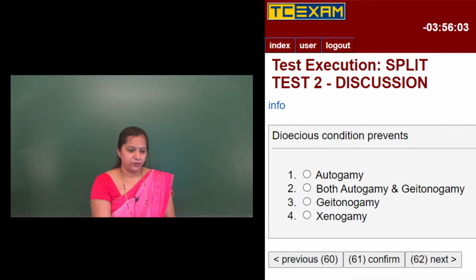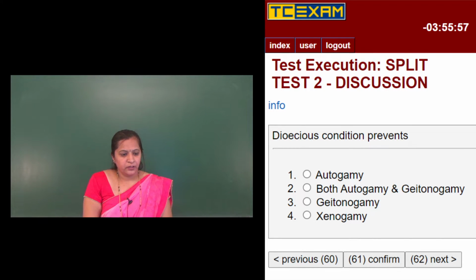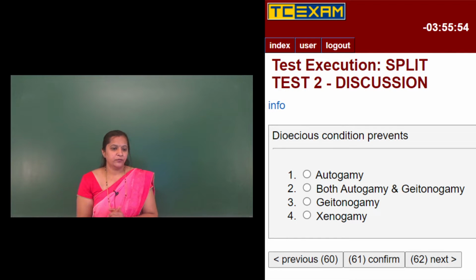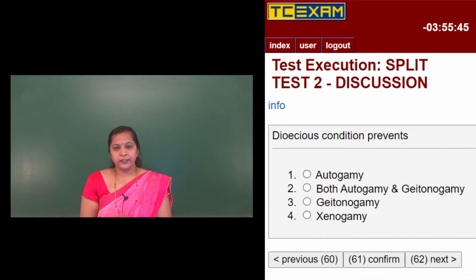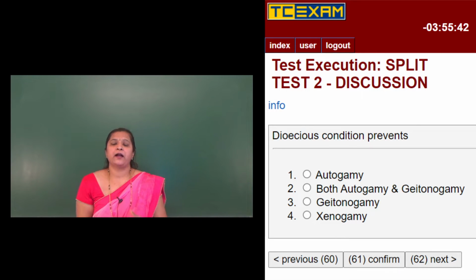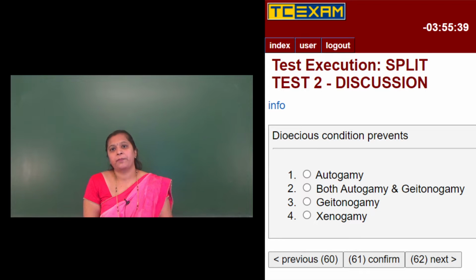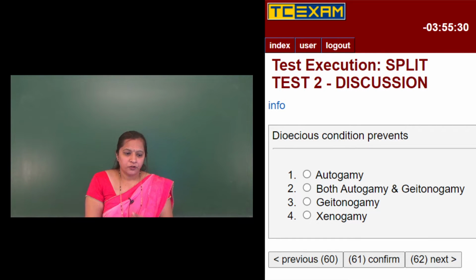Dioecious condition prevents, the first option is autogamy, second option is both autogamy and geitonogamy, third option is geitonogamy, and the fourth option is xenogamy. See, dioecious in the sense, it is nothing but the male and the female reproductive organs are present in separate individuals, right? So in dioecious plants, male and female flowers are born on different plants.